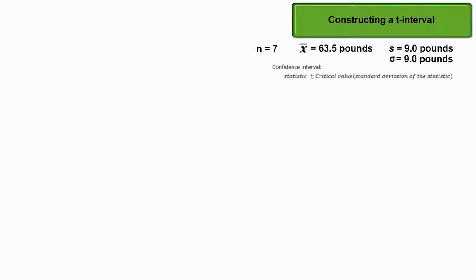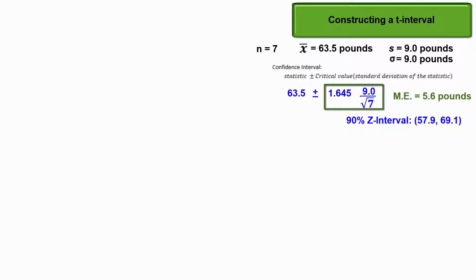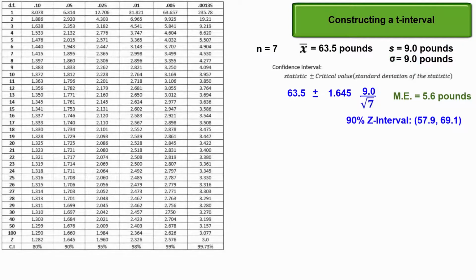Our confidence interval formula produces an interval estimate of the mean food consumed per day of between 57.9 pounds and 69.1 pounds. The margin of error is 5.6 pounds. But the population standard deviation could be significantly more or less than our sample standard deviation of 9 pounds. We don't really know. William Gosset's t-distributions help quantify the uncertainty of how far the true standard deviation is from our sample standard deviation. Here's what we should put into the confidence interval formula.